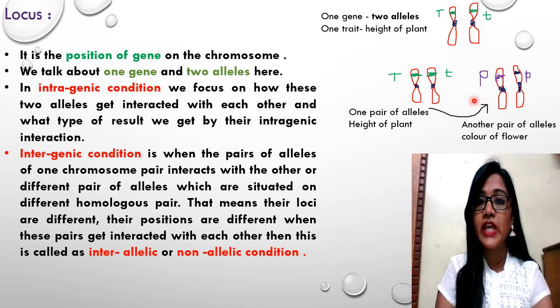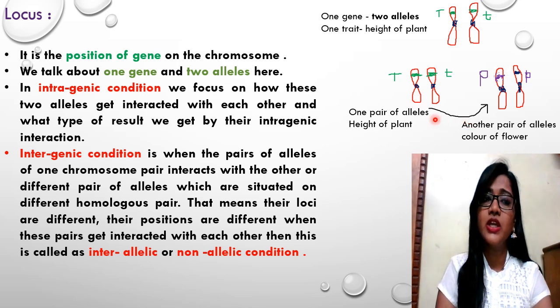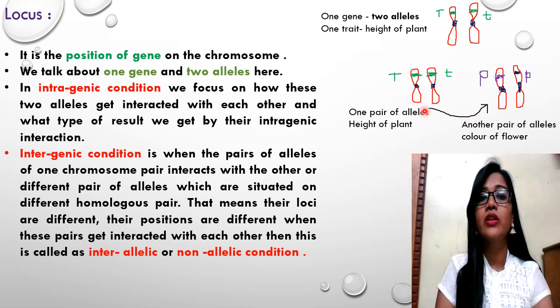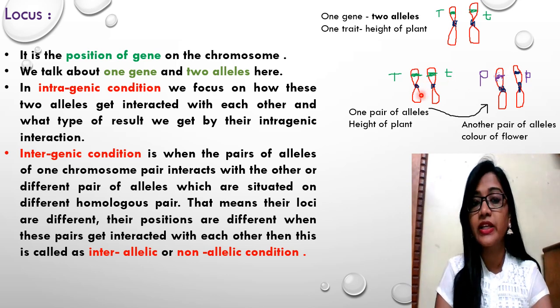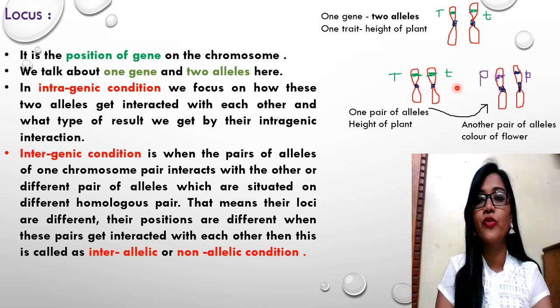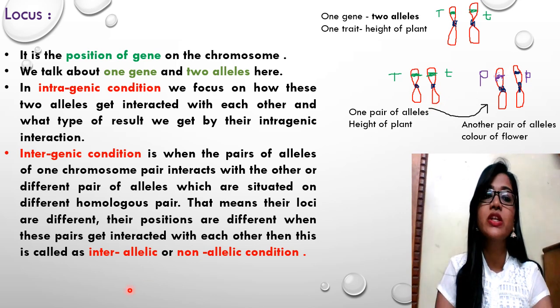While in the second example, intergenic condition, the pair of alleles of one chromosome pair interacts with a different pair of alleles situated on a different homologous pair. That means their loci are different, their positions are different. When these pairs interact with each other, such a condition is known as interallelic or non-allelic condition.